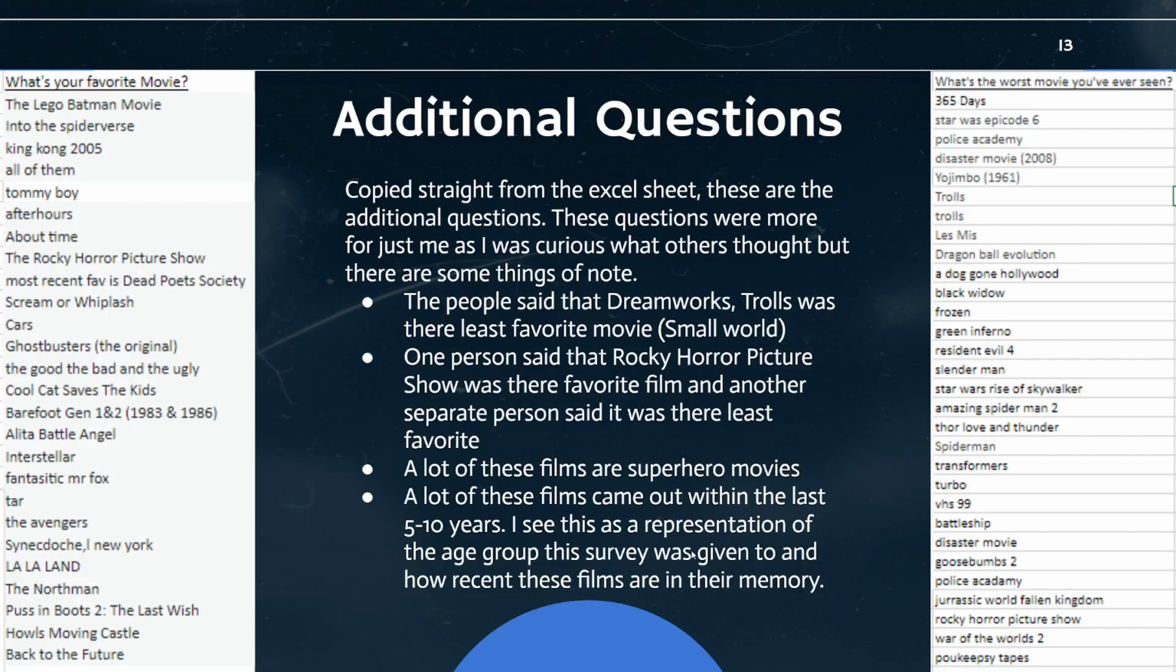So getting to my additional questions here, pulled straight from my Excel sheet on the left, you can see all my responses for what's your favorite movie, and on the right here, what's your least favorite or the worst movie you've ever seen. These questions weren't really required for the project. I just decided to grab the data because I personally found these questions to be very interesting and I wanted to see what people would respond with. Maybe get some recommendations or learn what to stay away from. But there definitely are some things of note, which is why I decided to include it in the presentation here.